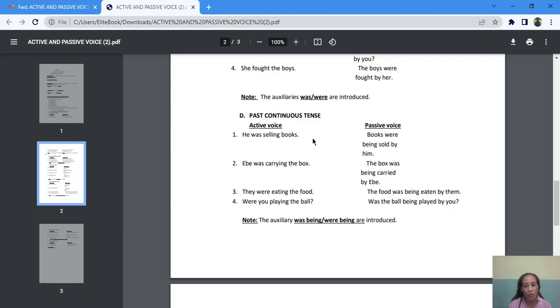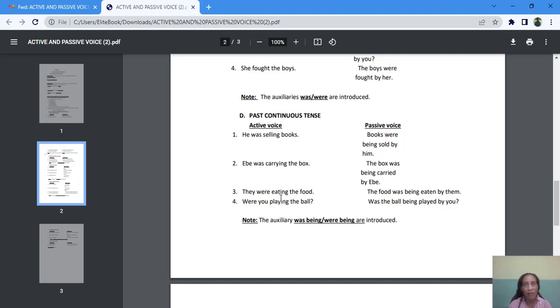I told you, if you see ing in the active voice, you must also introduce ing in the passive voice. But there is only one way that is allowed for you to introduce ing in the passive voice, and that is by introducing being. Don't confuse it with been. Second example: Ebe was carrying the box. The box was being carried by Ebe.